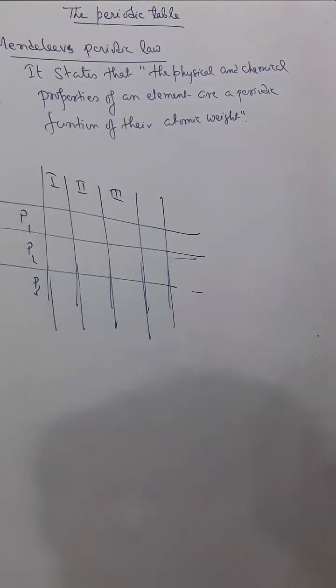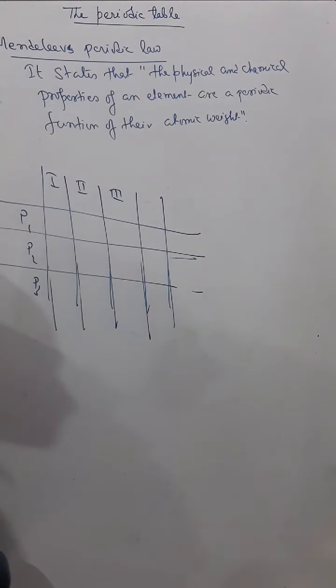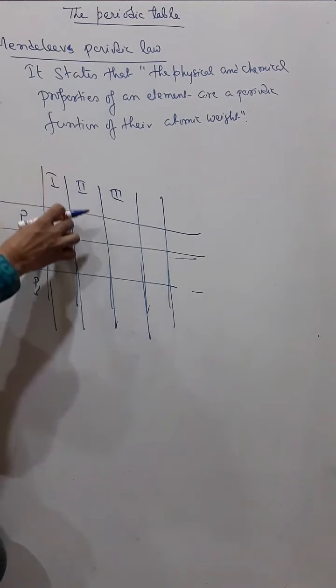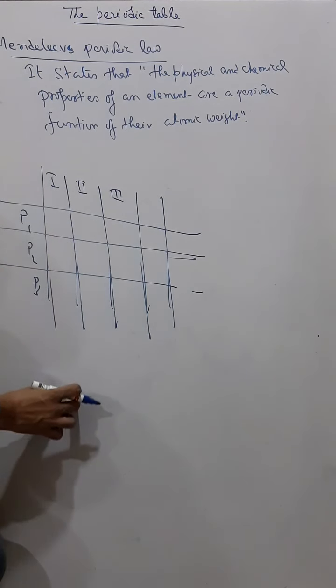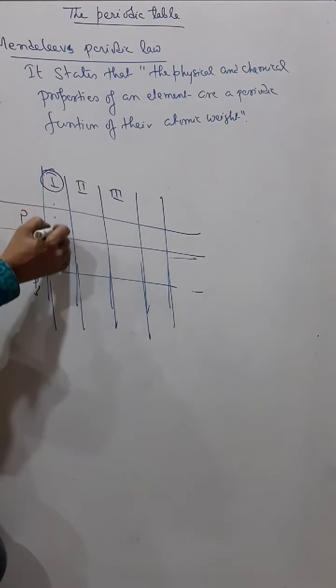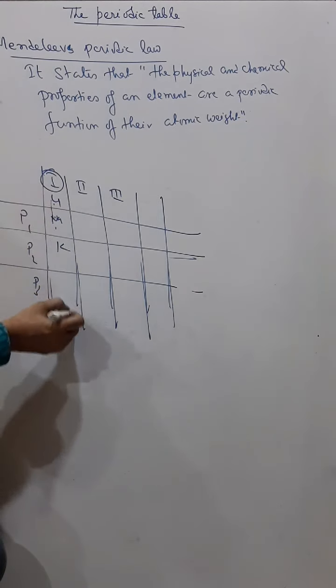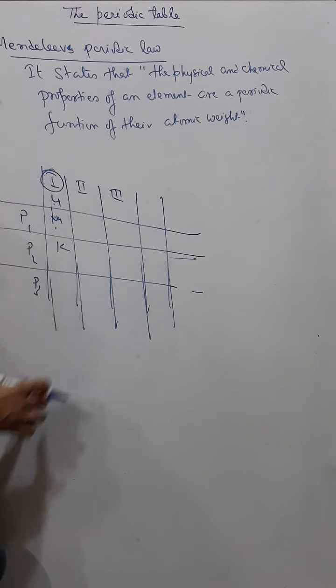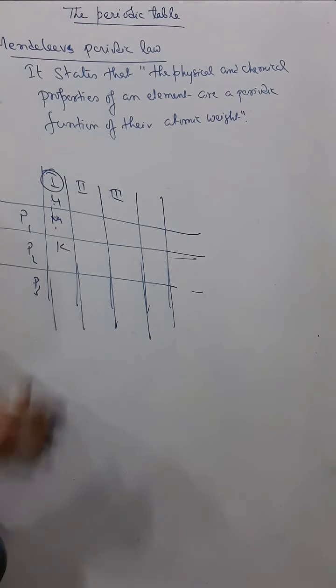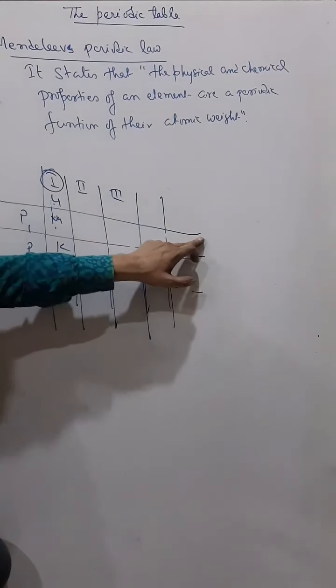After arranging all the elements in the periodic table, he found that in a particular group the properties of the elements are matching. That means in group 1, say sodium, potassium and lithium are all in group 1 and their properties are matching. And in a period the properties change gradually because the groups are changing.